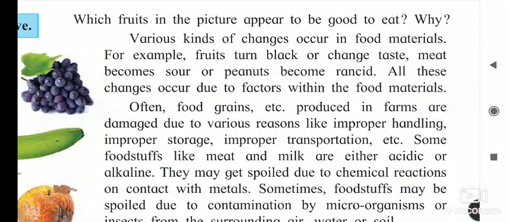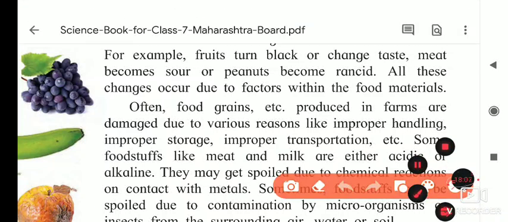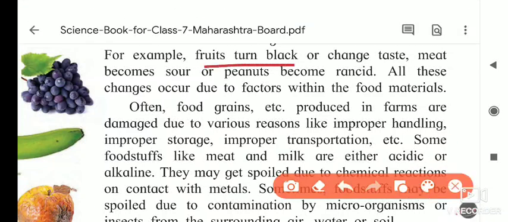Various kinds of changes occur in the food material. For example, fruit turns black, taste changes, meat becomes sour, peanuts become rancid. Rancid means its taste changes when we are eating it. All these changes occur due to the factors within the food material. So why is this happening?